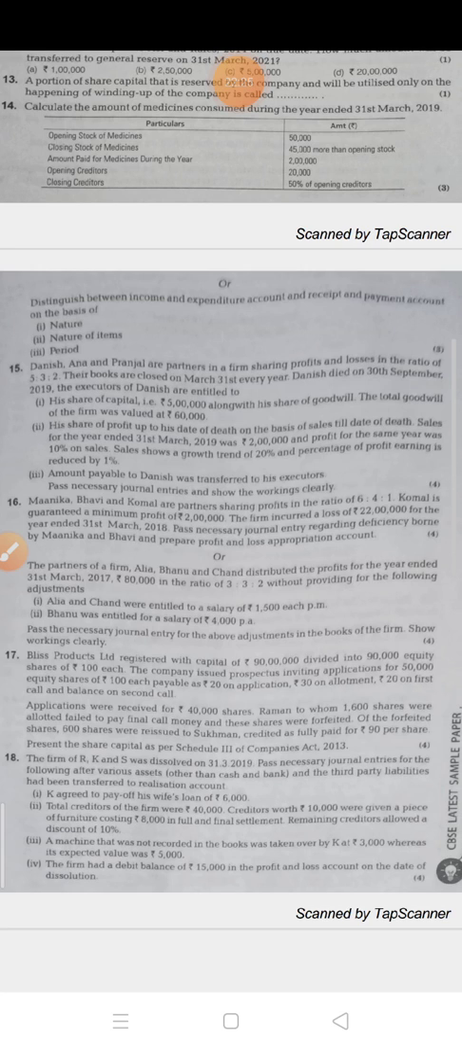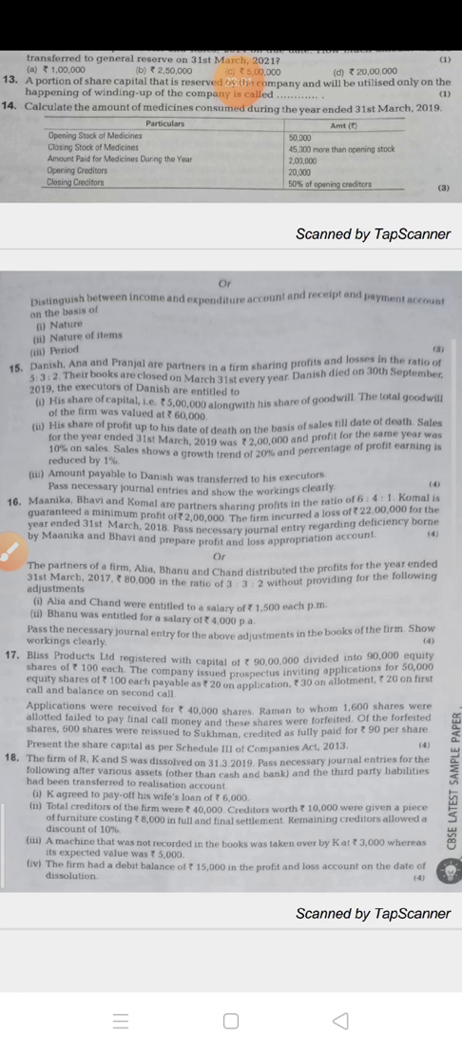The executors of Danish are entitled to, means what we will give to the executor of Danish. See, the first is his share of capital, that is 5 lakh. The total goodwill of the firm was valued at 60,000, so his share of goodwill also. His share of profit up to the date of death, that is suspense profit, which we have to calculate on the basis of sales. Amount payable to Danish was transferred to his executor. Now here you have to calculate and pass the journal entry.